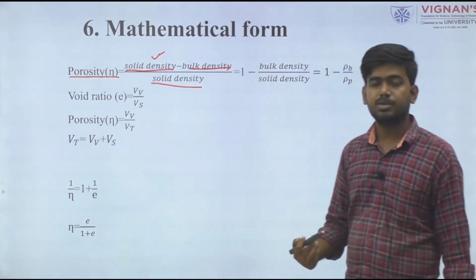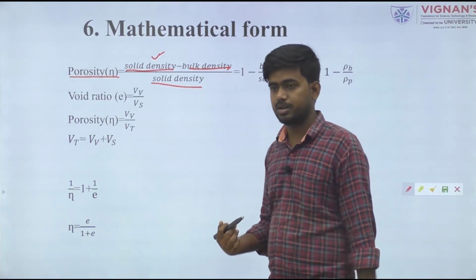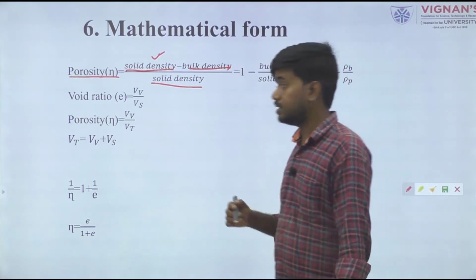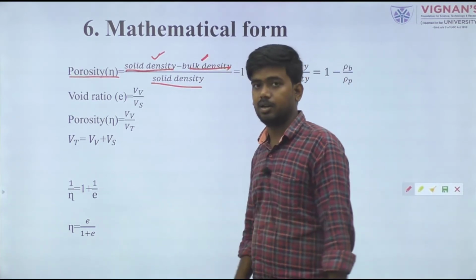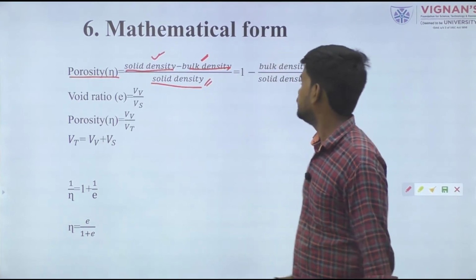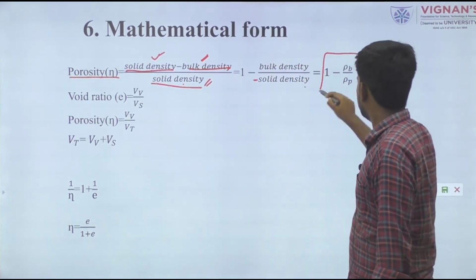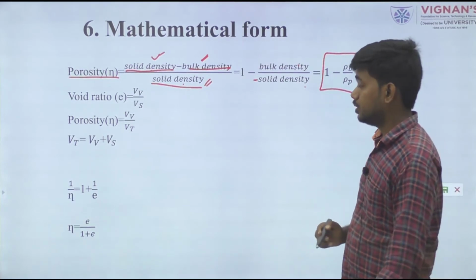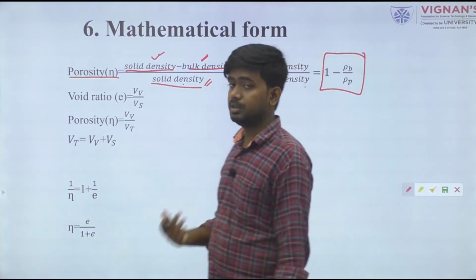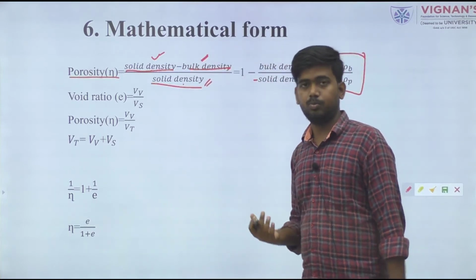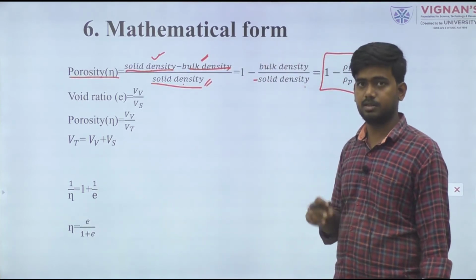Bulk density is the density value when we are packing or stacking any material, divided by the solid density. So 1 minus bulk density by solid density gives us the porosity value. In porosity we always calculate with respect to bulk density and solid density.